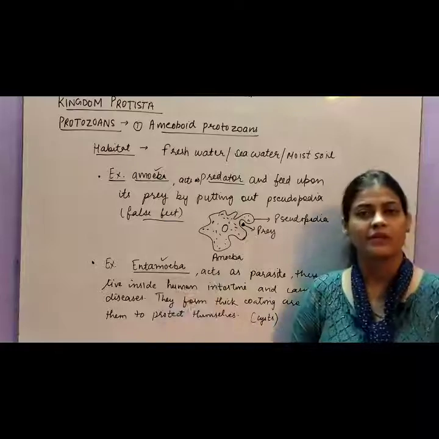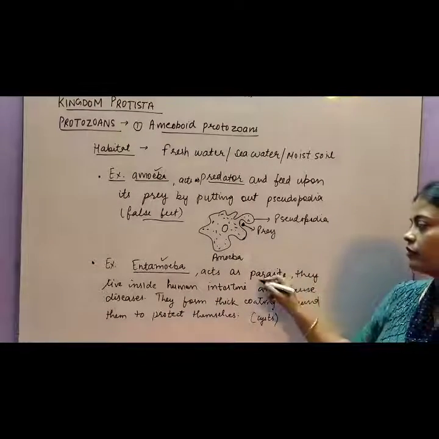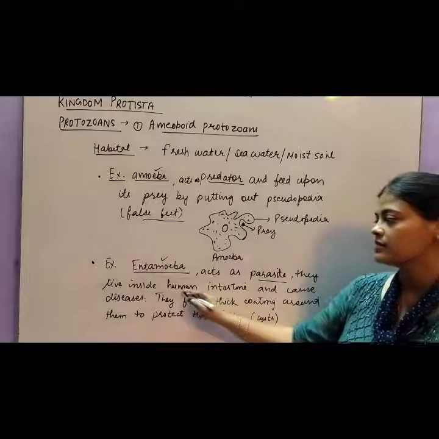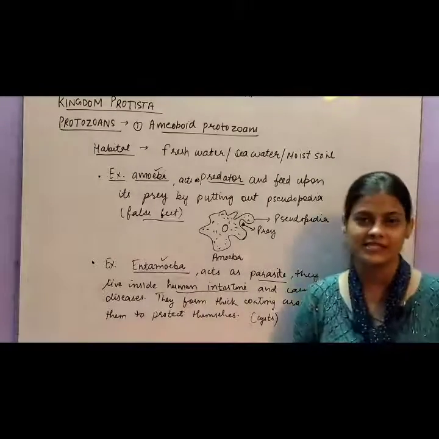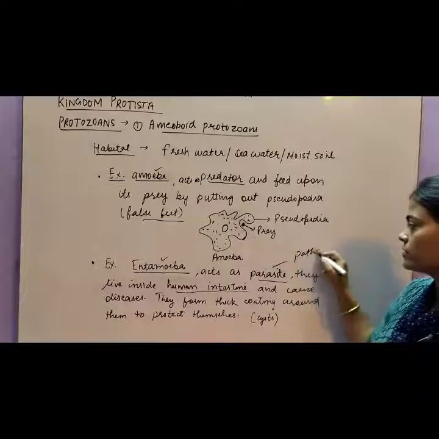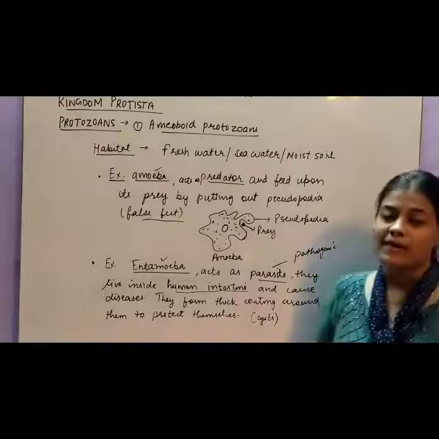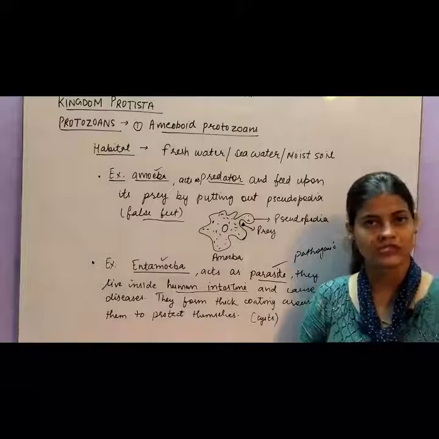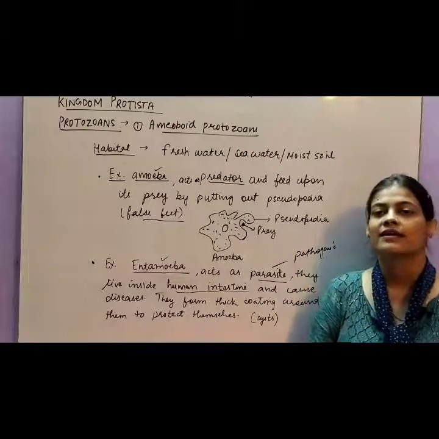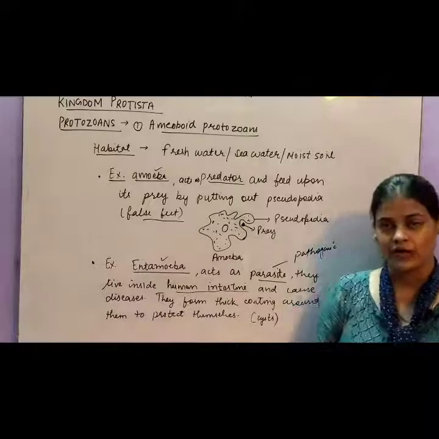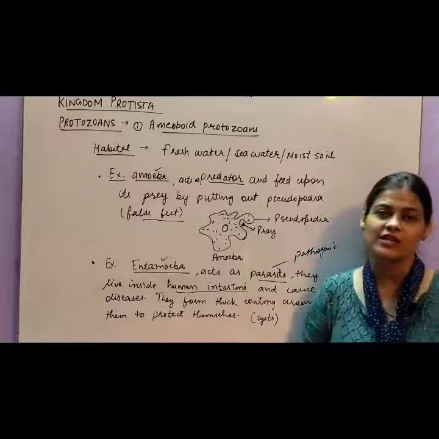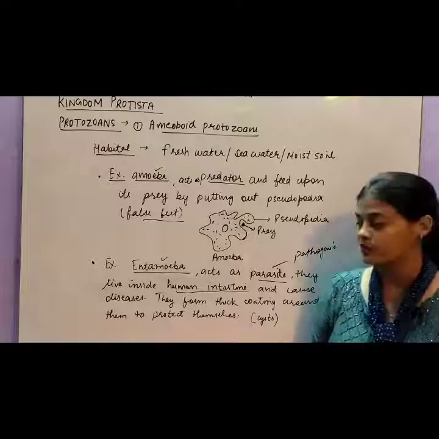Second example is Entamoeba. Entamoeba shows a parasitic mode of nutrition because it lives inside the body of another organism. The most common example is that they are found in the human intestine. So they act as parasitic or pathogenic, means they act as pathogens. They live in the human intestine and cause the disease amoebic dysentery, which may cause diarrhea and all. So they are pathogenic in nature and they are parasitic. They live inside the human intestine.